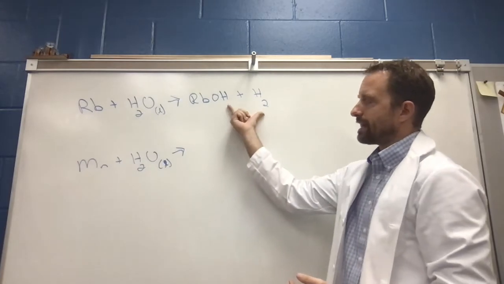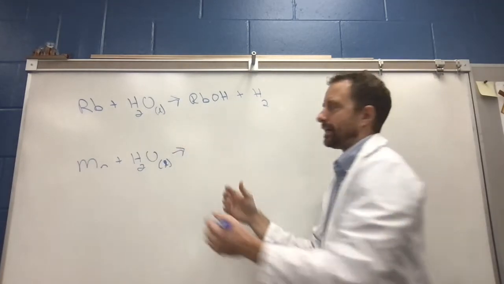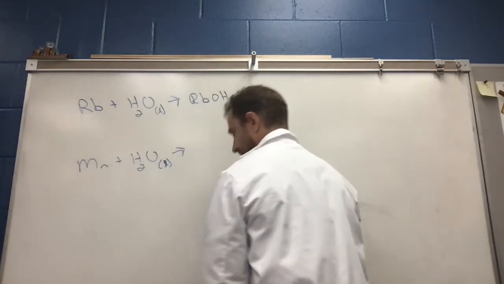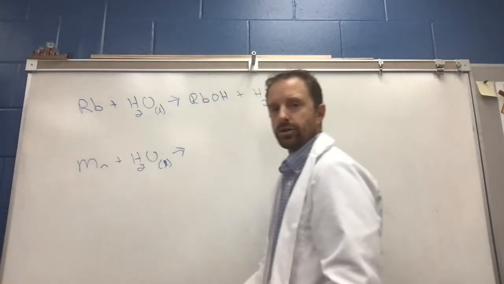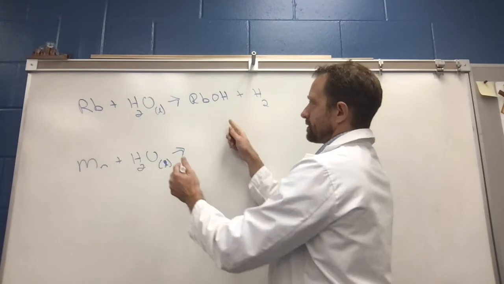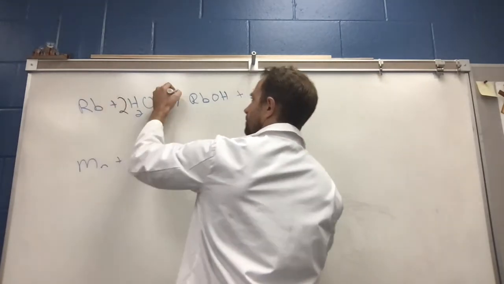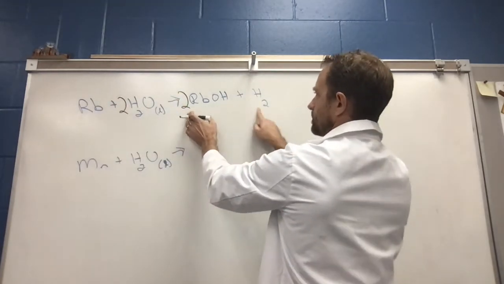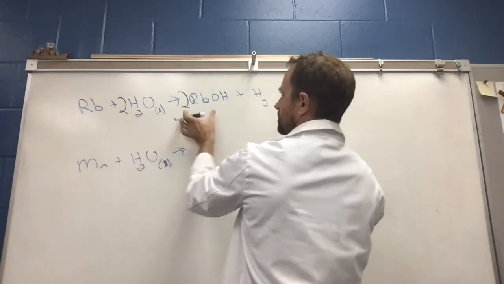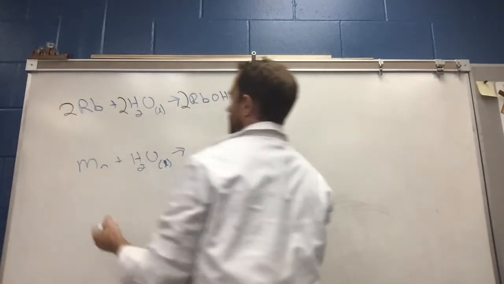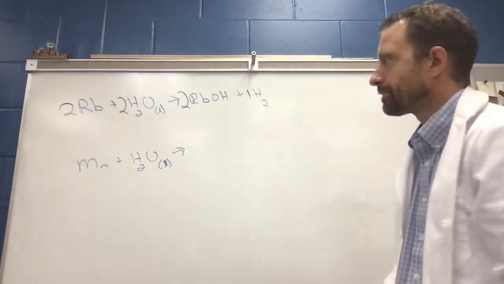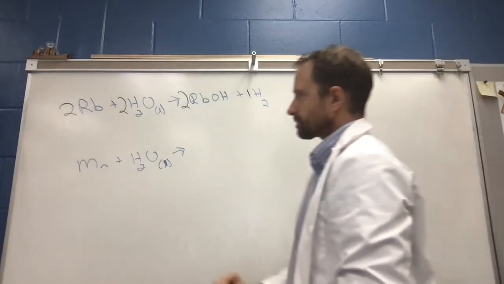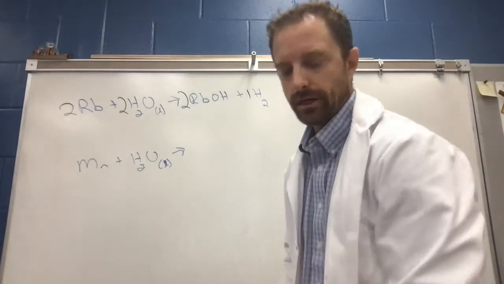Now that is showing 3 hydrogens and there's only 2 here. So we could deal with that though, right? We could balance this thing if we wanted. Again, I didn't ask you to in this question, but we can deal with how many hydrogens there are just by saying, well, now there's 4 hydrogens on both sides, 2 oxygens on both sides, 2 rubidiums on both sides. So 2, 2, 2, 1, right? We can deal with that. That's not a problem.